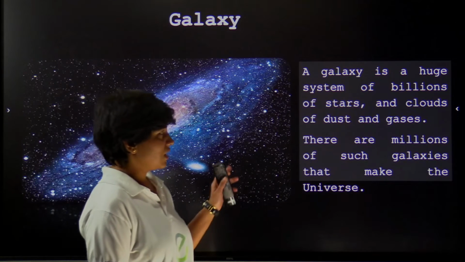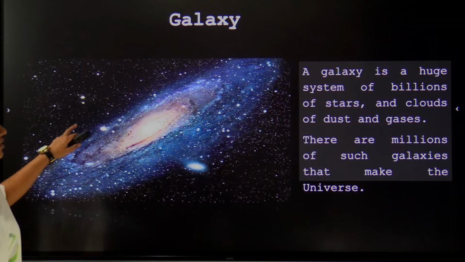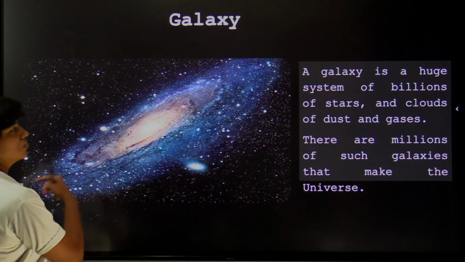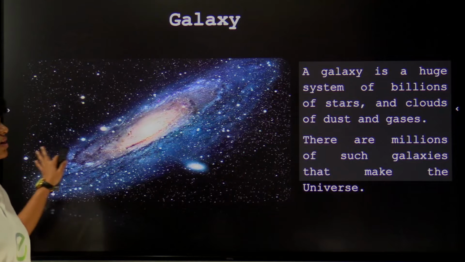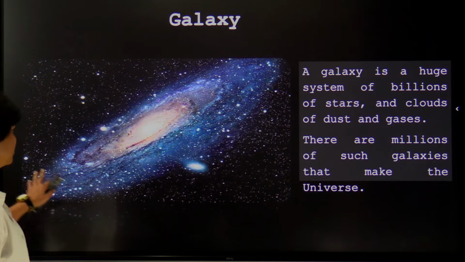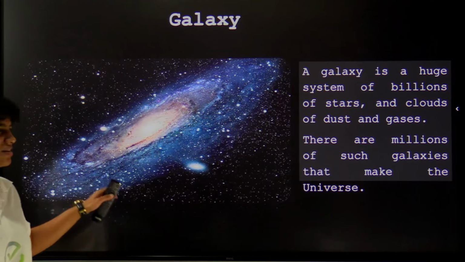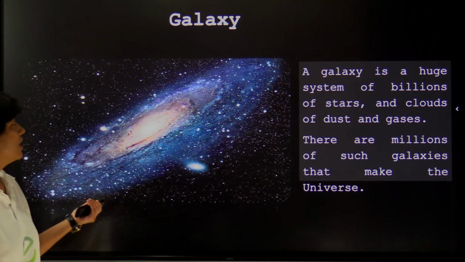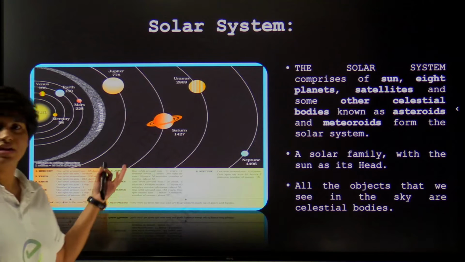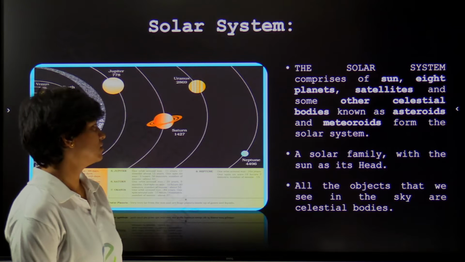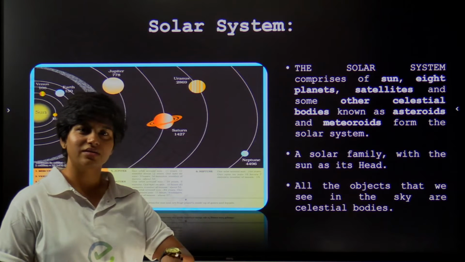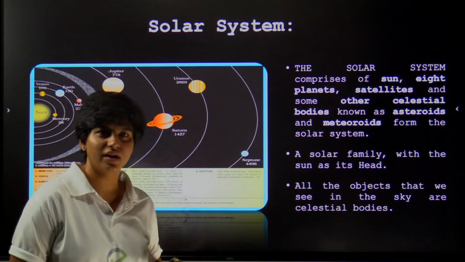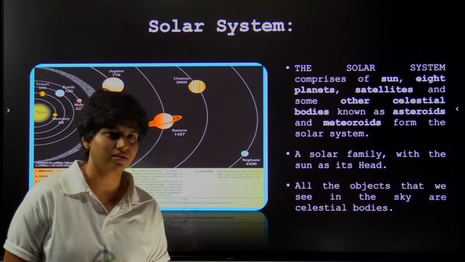So like I said, this is how a galaxy looks. It's a huge cloud of gases spinning around, and it consists of number of stars, dust and planets, lot of things. And within the galaxy, I said we have solar system. So what is solar system? Solar system is sun as a star in the middle, and it is being orbited by 8 planets.